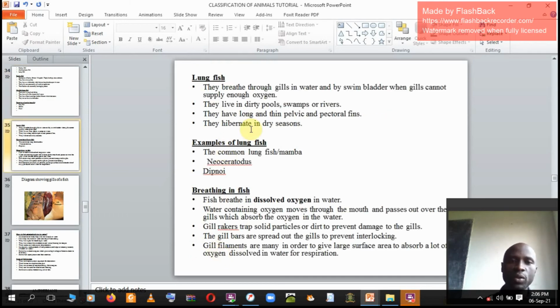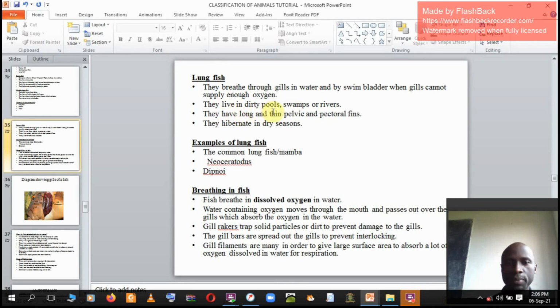We go to lungfish. They breathe through gills in water and by swim bladder. When gills cannot supply enough oxygen, they use gills. And when gills fail to supply enough oxygen, they opt to swim bladder, whereby swim bladder will supply enough oxygen. Remember, fish breathe in dissolved oxygen.